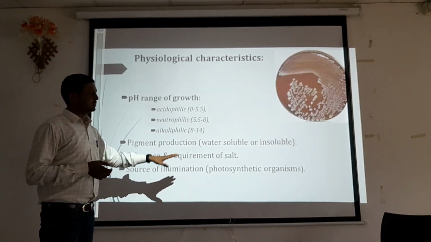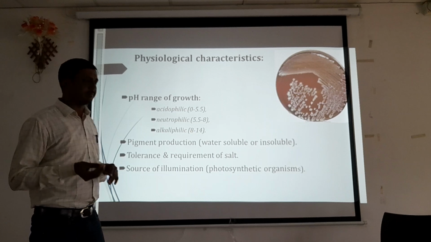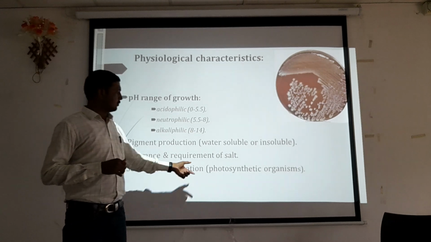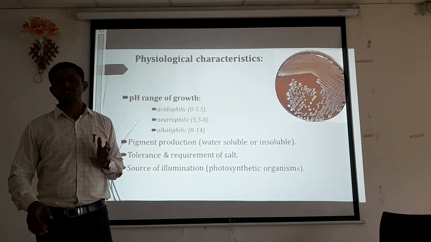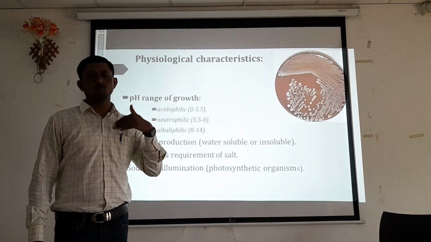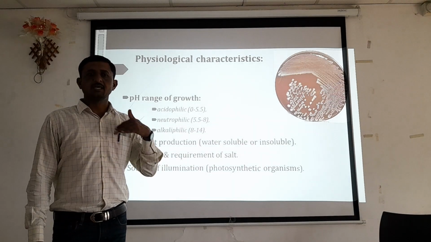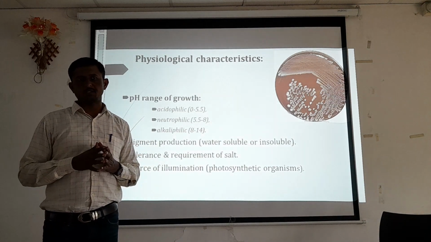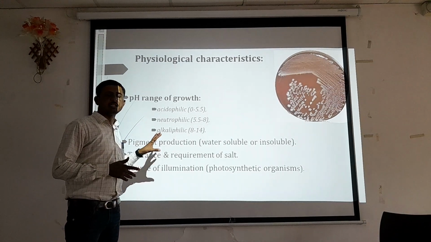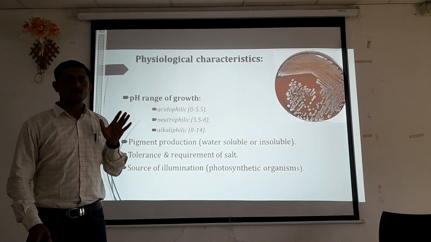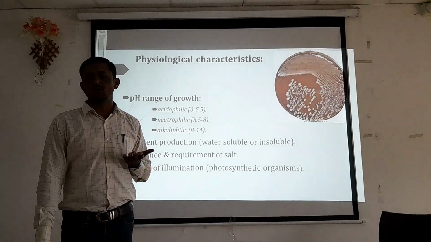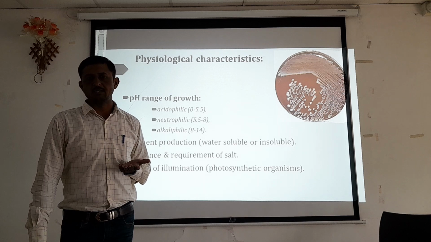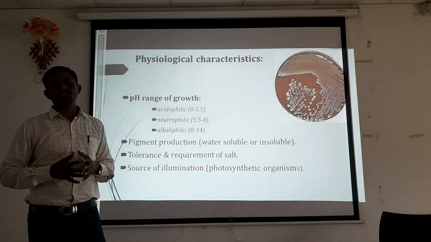Source of illumination, that is, photosynthetic organisms. Sometimes we are trying to isolate photosynthetic organisms, so we have to provide a source of illumination, that is, a light source. That way the normal metabolic processes of the organism can be carried out and the organism grows normally in laboratory condition. So depending upon the physiological condition, from which habitat we are trying to isolate the organism, we have to provide a natural habitat for its growth. So it is all about the physiological characteristics of